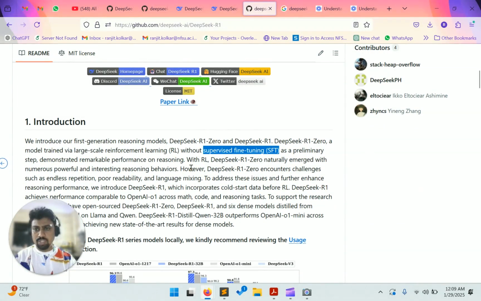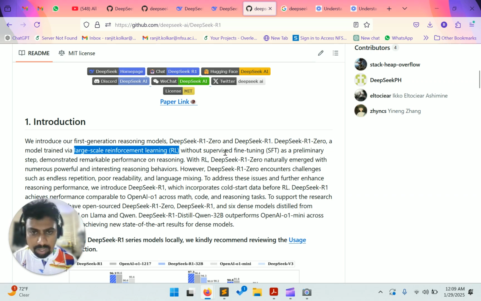Here they are introducing the first generation DeepSeek R1-Zero and DeepSeek R1 models, and they trained their models via large-scale reinforcement learning without supervised fine-tuning. So this is about the technology. They used something called reinforcement learning as compared to supervised fine-tuning.